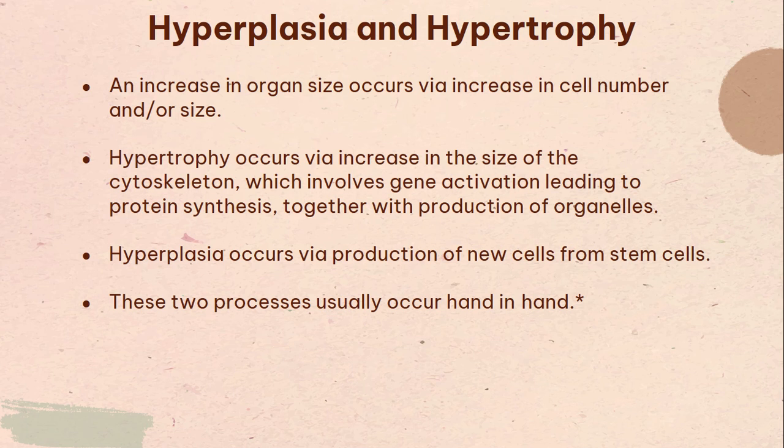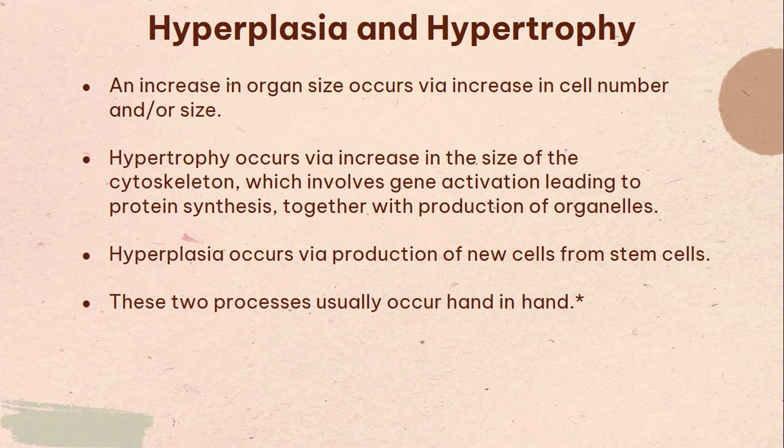Hypertrophy, which is an increase in cell size, is going to take place via increase in the size of the cytoskeleton, all right, and which is made up of proteins. So it's going to happen by gene activation and protein synthesis, together with the production of organelles. So it increases the size of the covering of the cell and the contents of the cell, all right? So hyperplasia, an increase in the number of cells, is going to take place via production of more cells from stem cells.